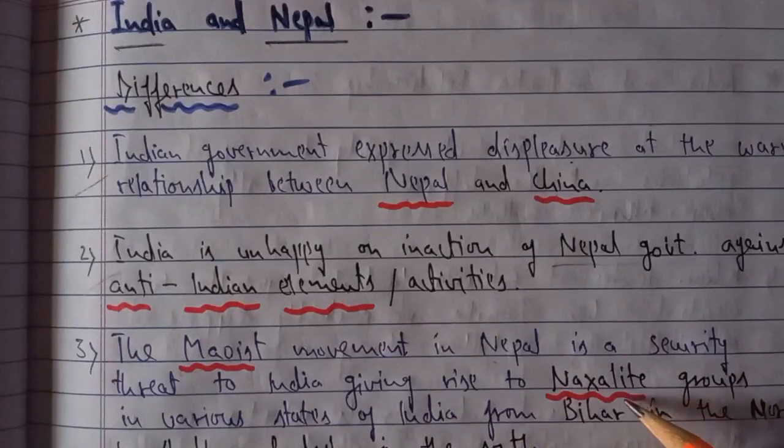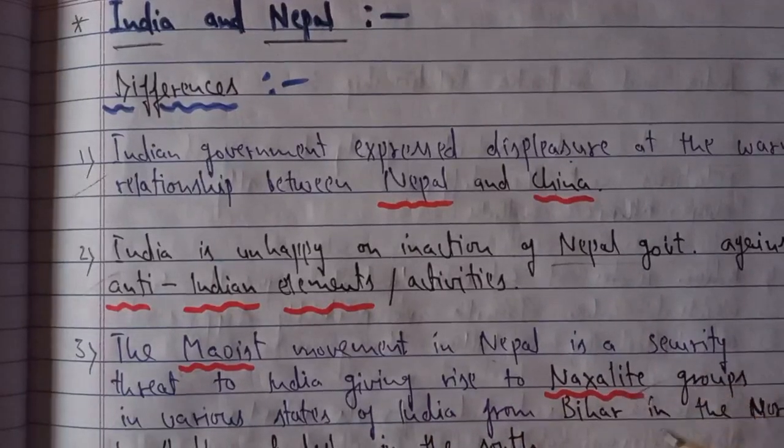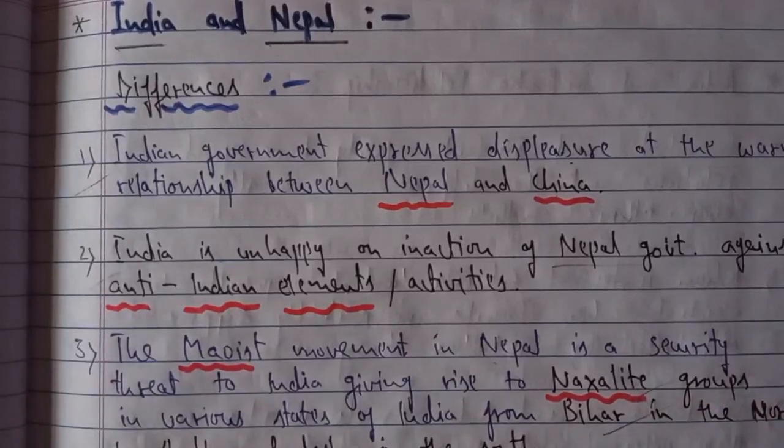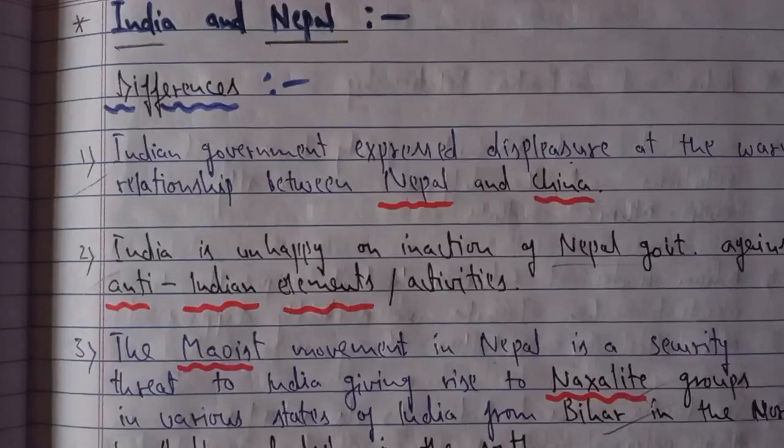And in India, we can also see the growth of Naxalite groups in various states of India. If you see from Bihar in the north till Andhra Pradesh in the south, we can see how strongly they are growing.